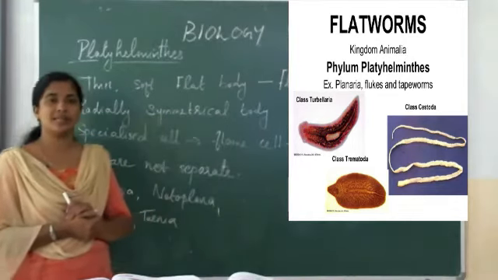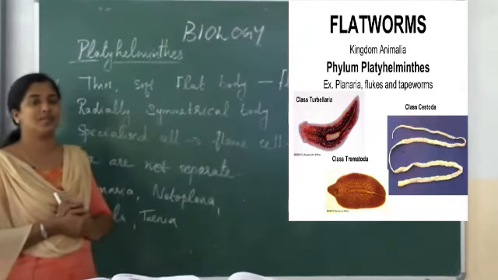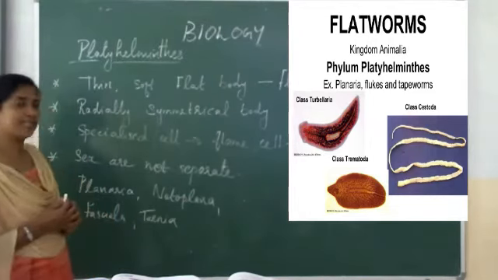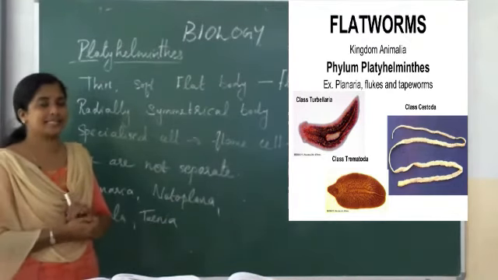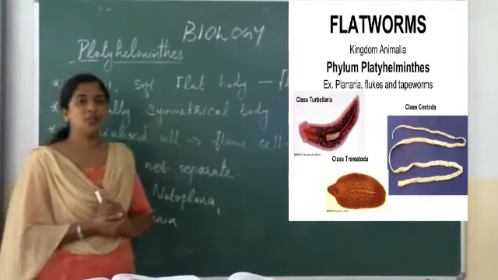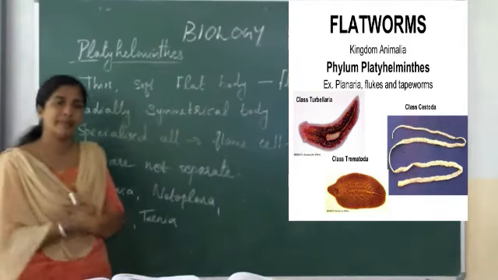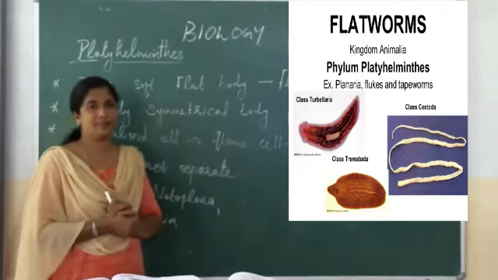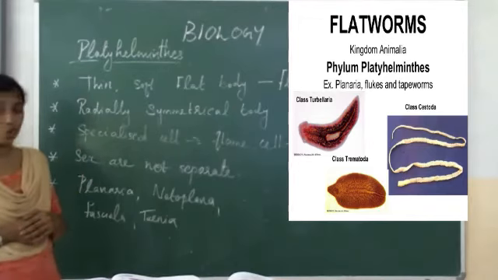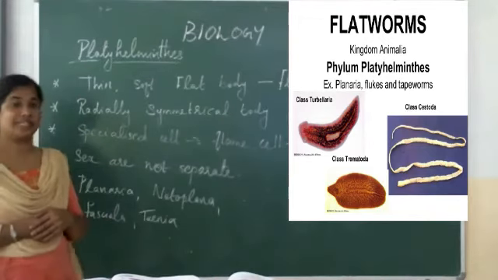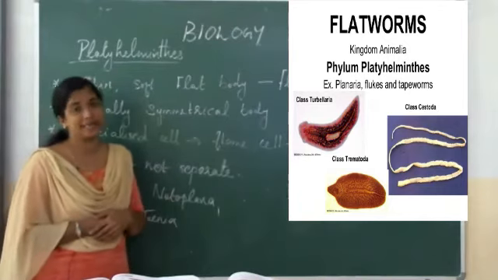Some students asked me about what I explained on symmetry, saying that it is not in the textbook, which just mentions radial symmetry or bilateral symmetry. Then how can you understand what symmetry is? So that's why I explained it. Now is it clear? So phylum Platyhelminthes shows radial symmetry, that means its body can be divided in any plane.